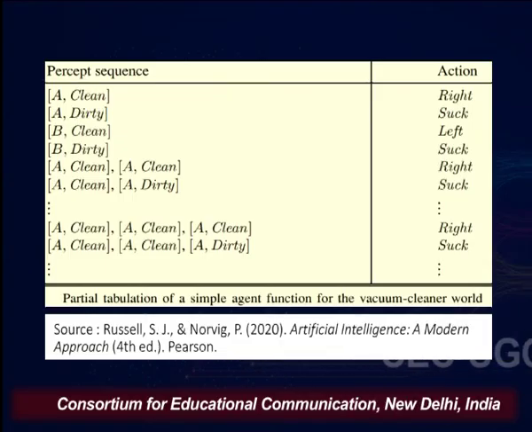It is not going to look into the fact that previously A was clean. So the history of the percept, the percept sequence, is completely ignored when we talk about simple reflex agents, and the agent is going to work according to whatever the current percept is.